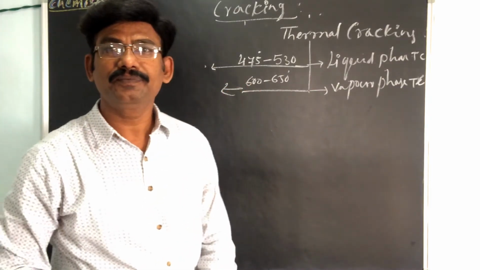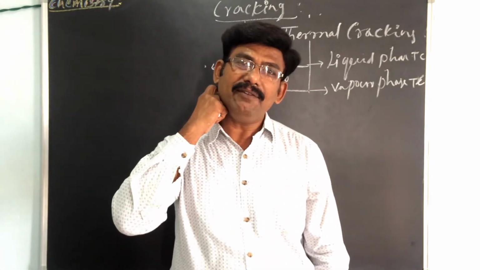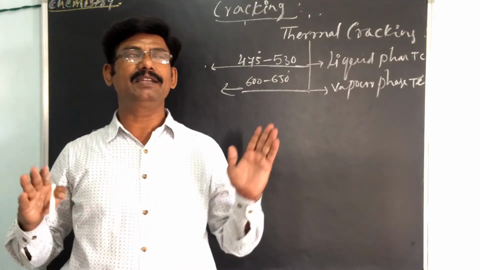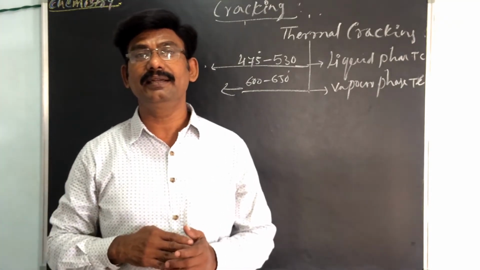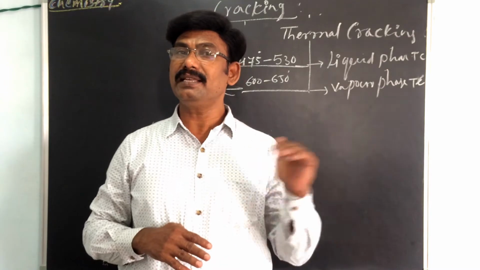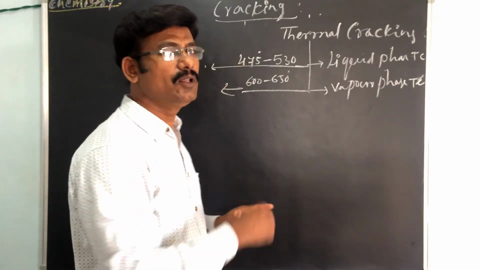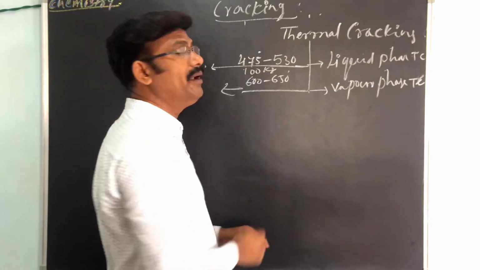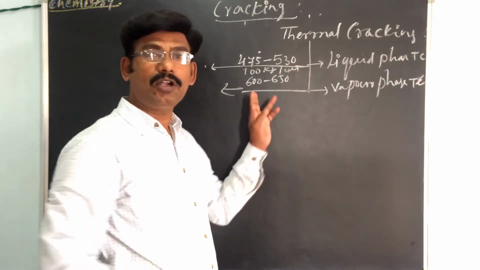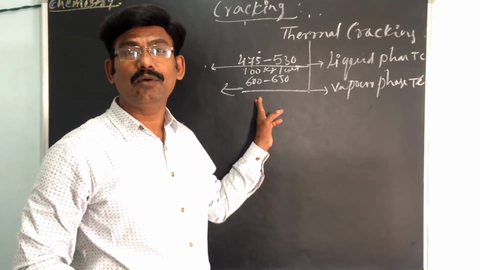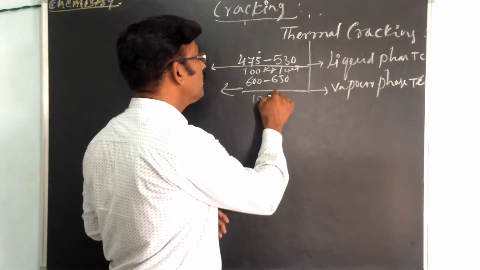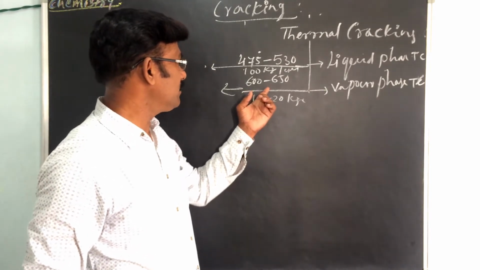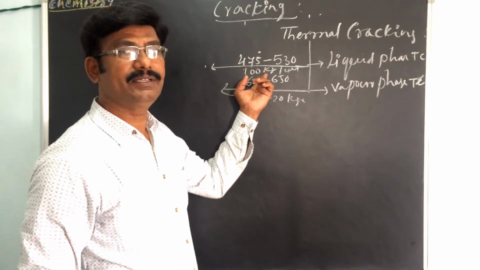The difference is not only temperature. Liquid phase cracking takes place at 475 to 530 degrees centigrade, and the pressure is 100 kilograms per square centimeter. For vapor phase, it is 10 to 20 kilograms per square centimeter. The pressure is low, and the temperature is high.